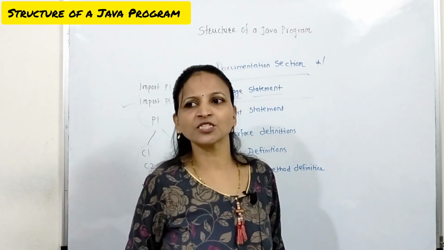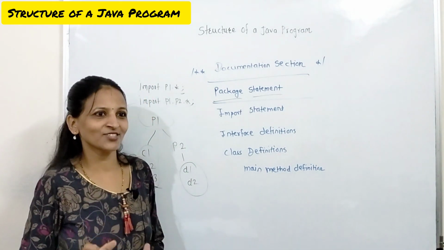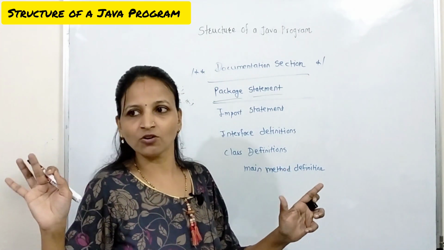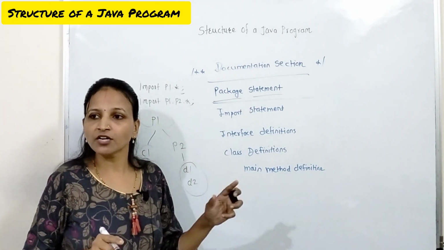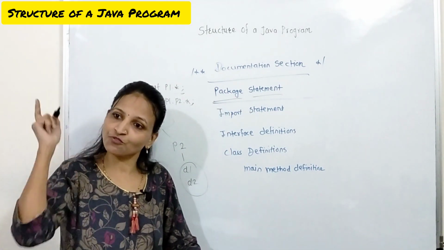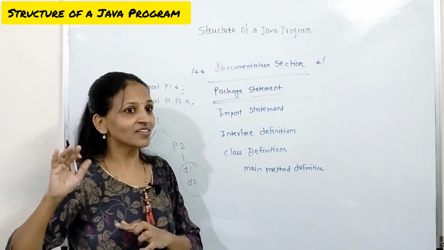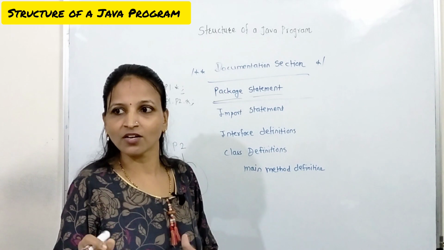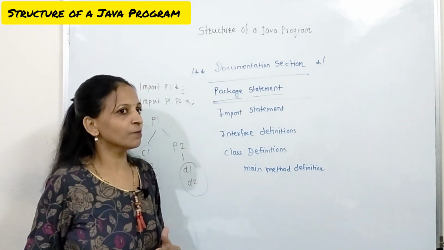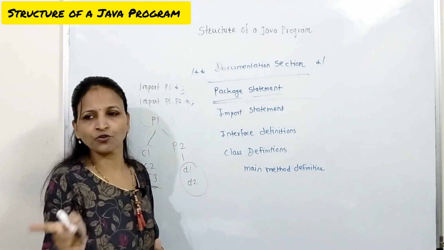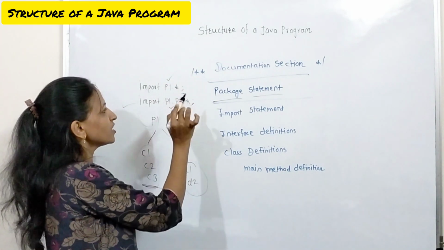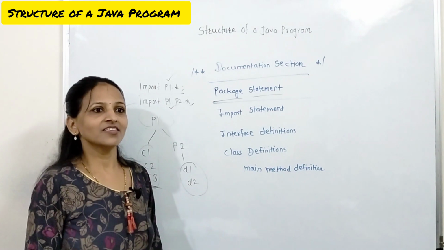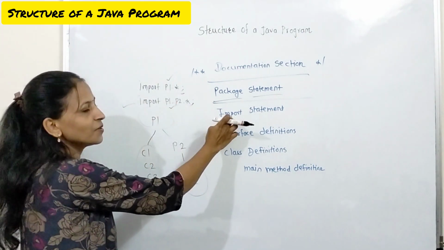This is a very important point, and there is always confusion in students' minds. Students can think P1 dot star means everything from that P1. Not like that. P1 dot star means all classes from that P1, but not the classes from the sub packages. If there is any sub package inside that P1, those sub packages may have any number of classes, but you cannot use those classes using this statement. For that you have to write this separate statement. Getting? In this way.